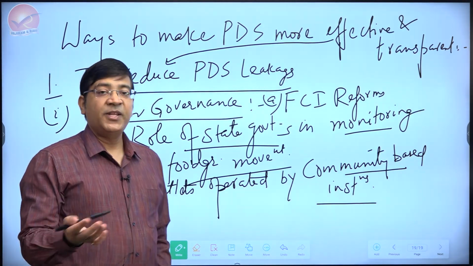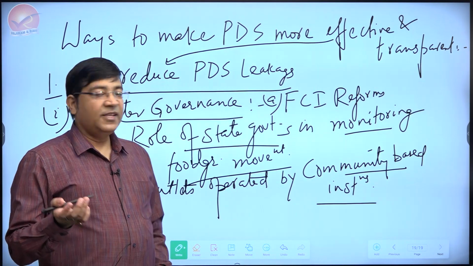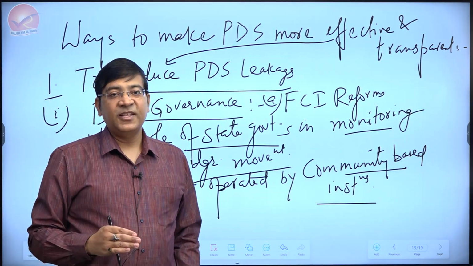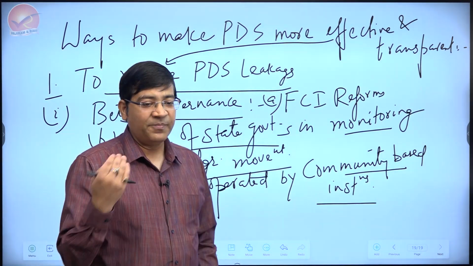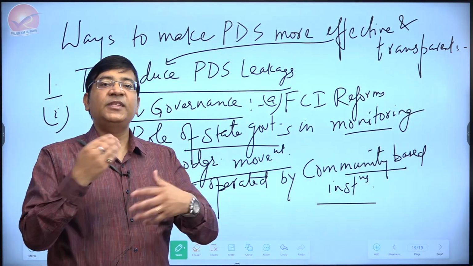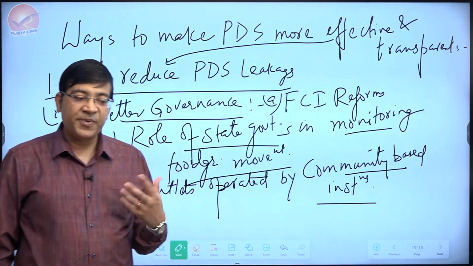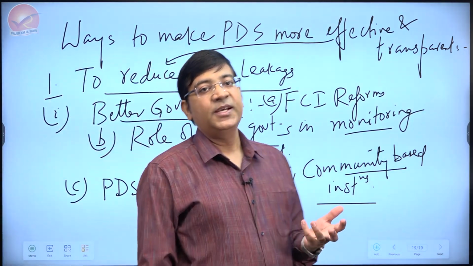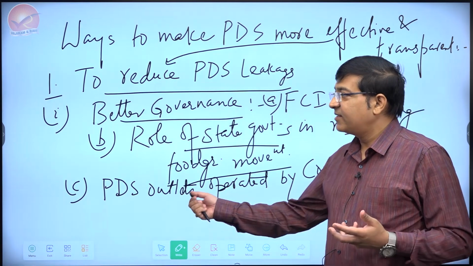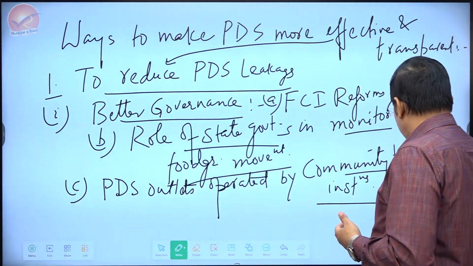Like in Tamil Nadu, one of the best PDS in our country is having cooperative societies running the PDS. You can give these examples to show that these are a few things which have happened and these need to be replicated. Chhattisgarh again uses the cooperative societies for distributing the PDS grains. So these are some of the governance reforms that can be talked about.